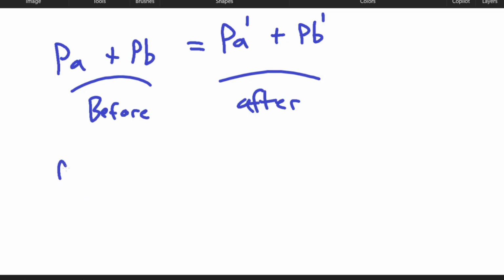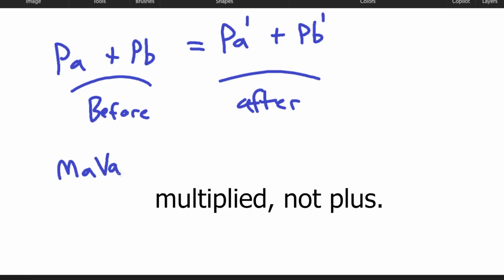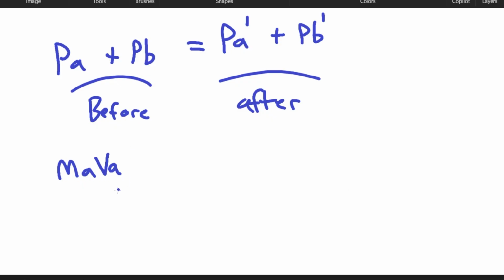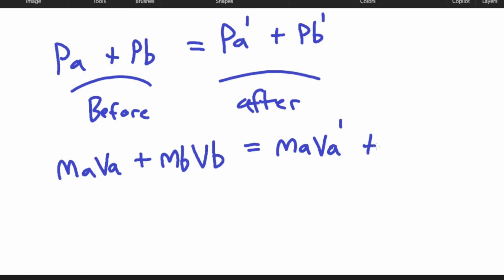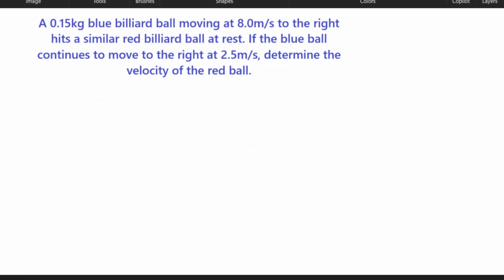Here's what we can say. Because the formula for momentum is mv, we can say mass of A times velocity of object A plus mass of object B times velocity of object B is equal to mass of object A times the velocity of object A prime plus mass of B times VB prime. So look at this question.